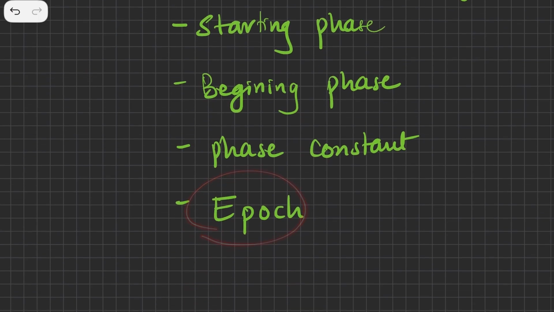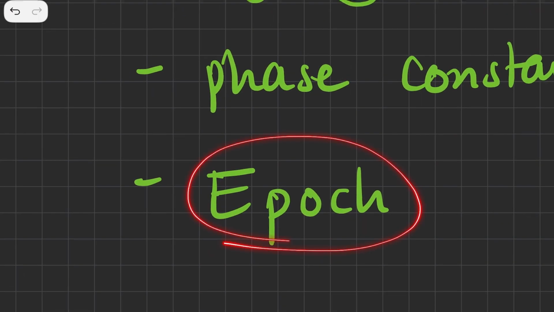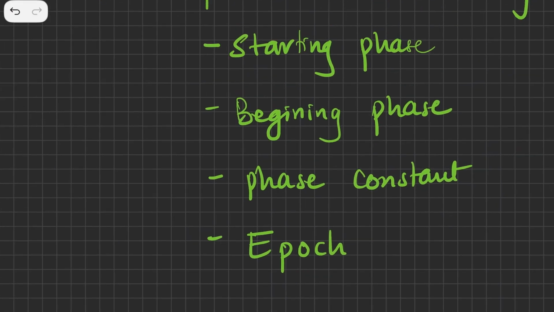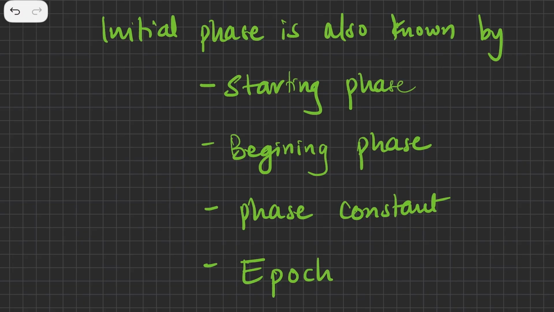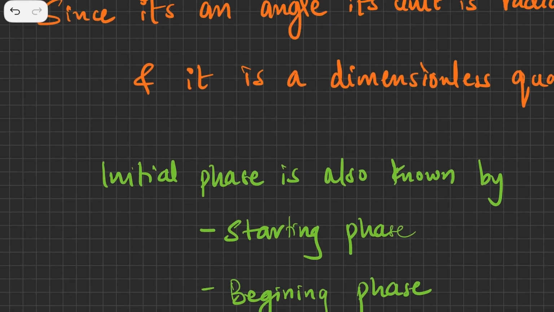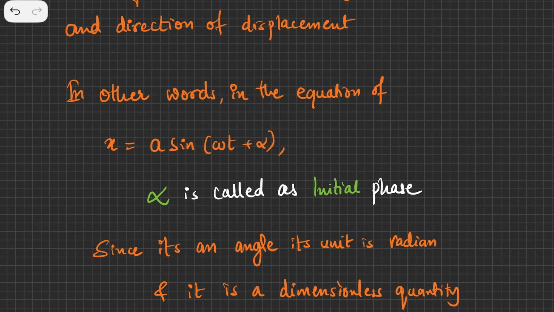Sometimes they also use a very old name called epoch. Epoch is also called initial phase angle. So if your board uses some of these other words, make sure they are mentioning the same thing, that is the initial phase.